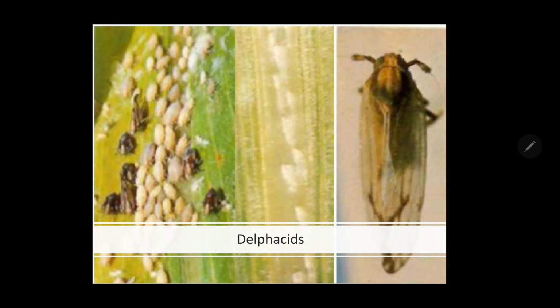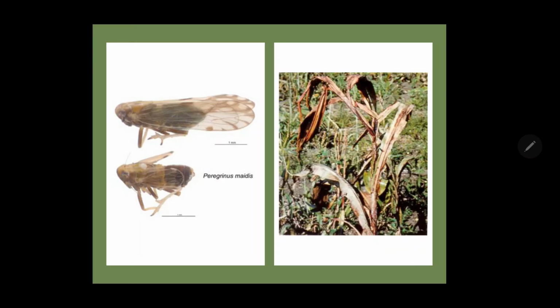These are larger hoppers and feed similarly on the foliage by sucking the cell sap. They are also known for secreting honeydew-like substances which get deposited, and Capnodium fungus is attracted, and the plant becomes rapidly stunted. Here we can see the macropterous and brachypterous wing formation in this Peregrinus maidis.